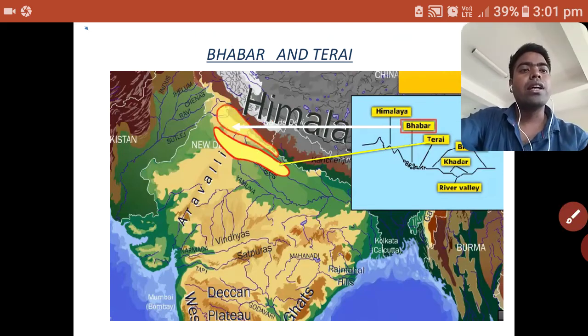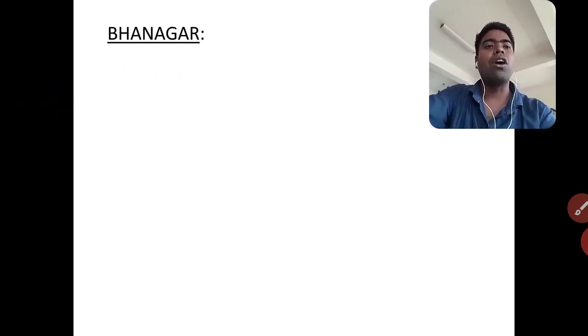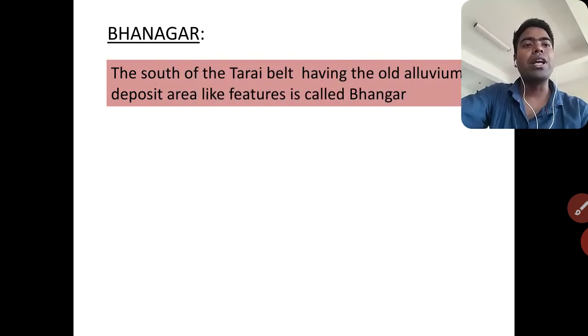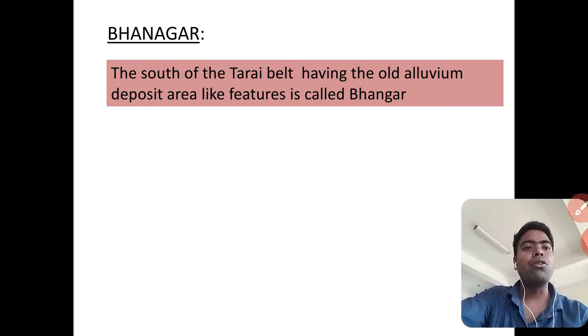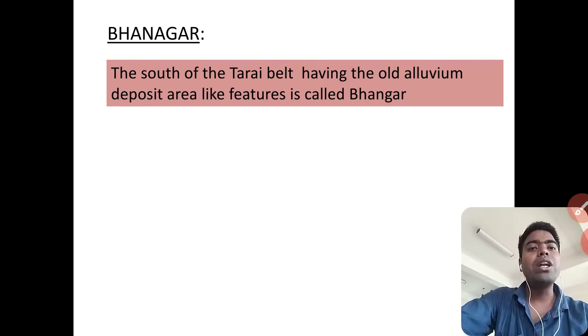Next, in this picture there are two other parts, known as Bhangar and Khadar. Bhangar and Khadar are both alluvial plains, because they are formed by alluvial soils. First, Bhangar: to the south of the Tarai belt, the old alluvium deposit is called Bhangar.